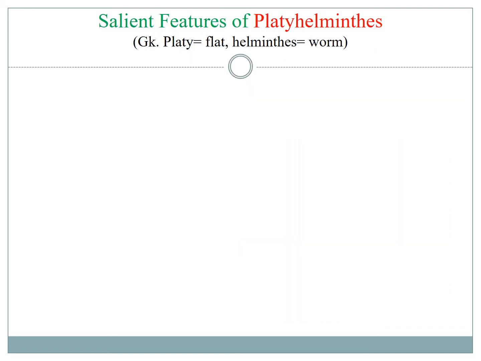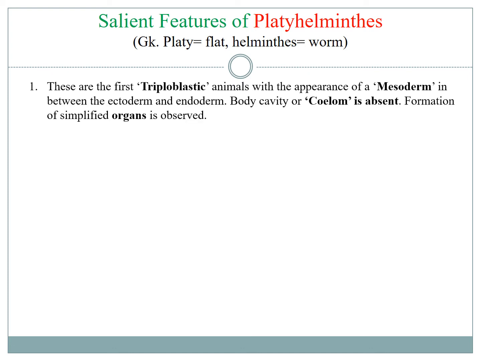Features of Platyhelminthes or flatworms. These are the first group of triploblastic animals with the appearance of a new tissue layer called mesoderm. The mesoderm is present in between the ectoderm and endoderm, but in case of Platyhelminthes, the mesoderm is solid. There is no gap in it. That is why they are also called acoelomate, without true body cavity or coelom. The true body cavity or coelom remains lined with the mesoderm tissue.